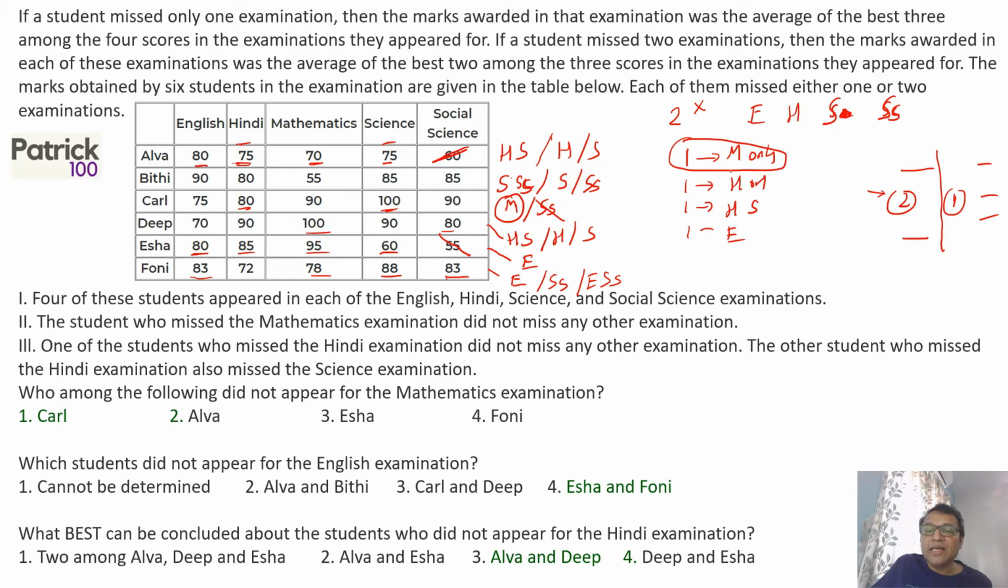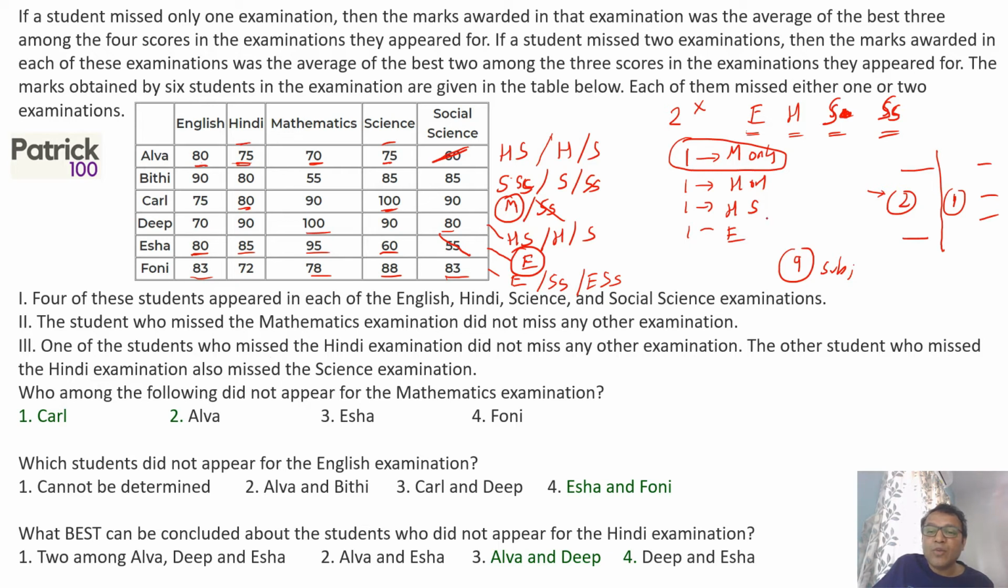Okay, now they have basically mentioned that two people missed English, two people missed Hindi, two people missed science, and two people missed social science. Okay, and if you look at the total, there are 9 subjects missed. 2, 3, 4, 5, 6, 7, 8, and 1, 9. 9 subjects are missed. So from that, 1 maths we got, 1 English we got.